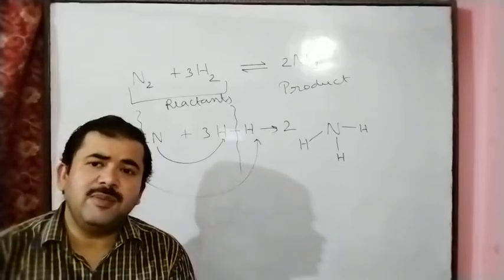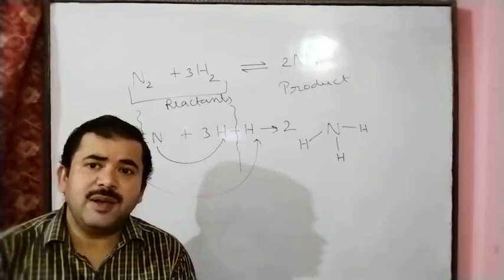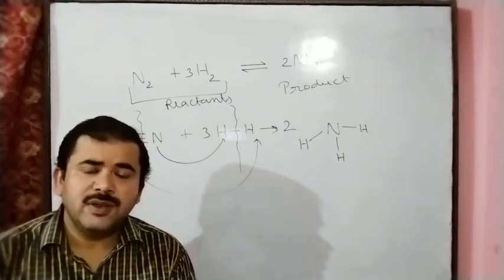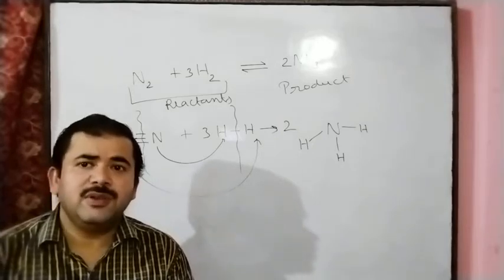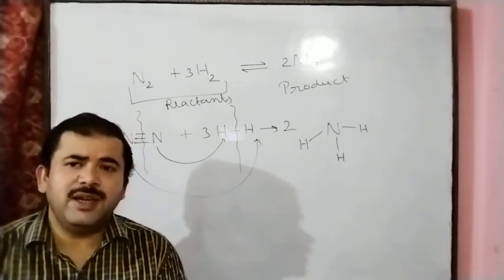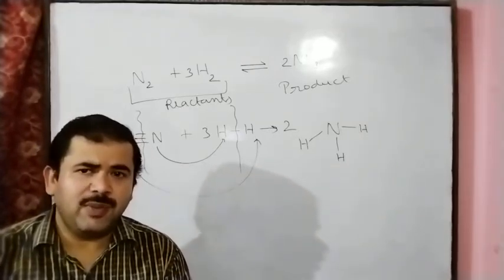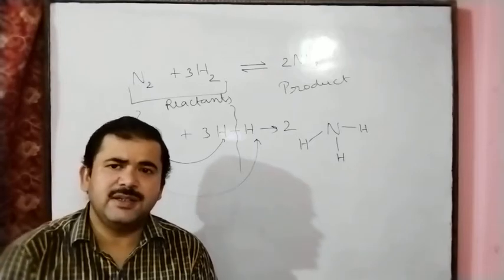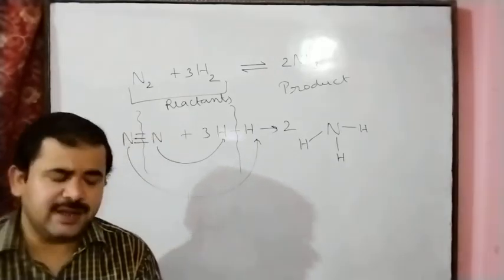In some chemical reactions color changes, in some a gas is evolved, in some a precipitate develops. So by seeing these characteristics, we can say this is a chemical reaction.